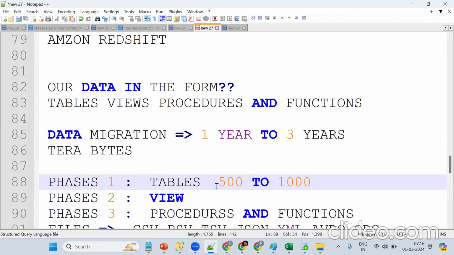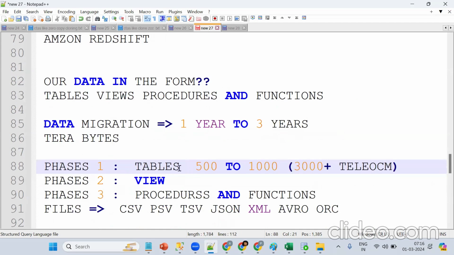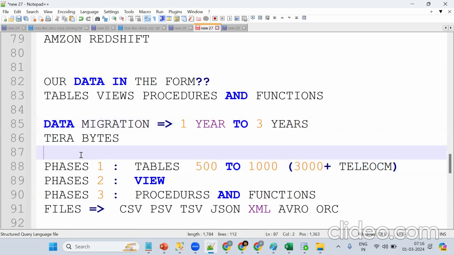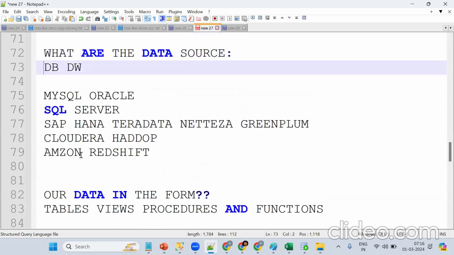Recently, in one telecom project, 3000 plus tables were there. It depends on the company and the project. So this many tables we should migrate. It will not be done in a single day, that's right, it takes 1 year to 3 years. Our data is on premises or in the cloud, and we should move it to Snowflake.